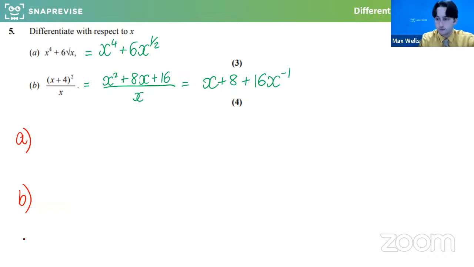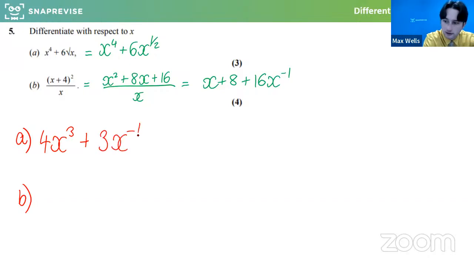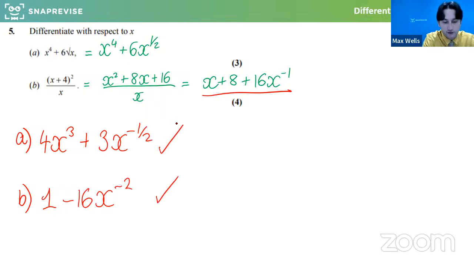Right, so what we'll do is if we differentiate this first one, times by the power, drop the power by 1, we're going to get 4x cubed plus, have I done that right? Yep. Plus half times 6, so 3x to the minus a half, which you could write as 3 over root x if you wanted. And then part B, if we differentiate this, the 8, the constant term, will go, and we get minus 16x to the minus 2. So hopefully the actual derivative bit wasn't that bad. Okay, so really, really well done.